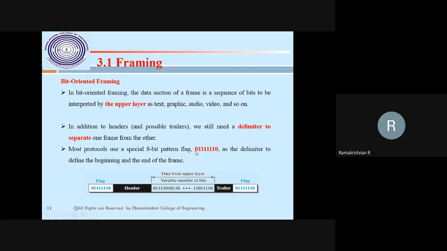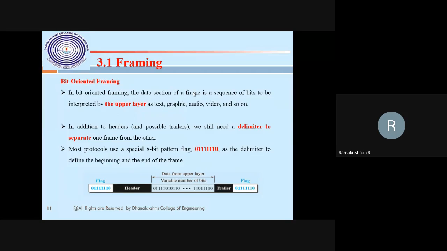Here the beginning of the frame and the end of the frame will be identified in the bit oriented frame by 0 followed by six consecutive ones, then 0. The receiver end will identify the end of the frame. Then again 0, six ones comes, then the beginning of the frame, then data will be read. Then again 0, six ones, 0 is continuously received, then it is the delimiter, that is the end of the frame.